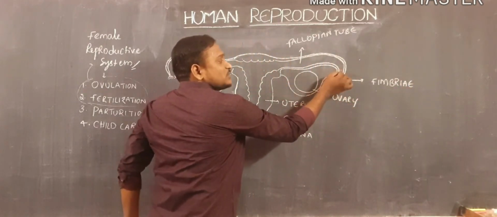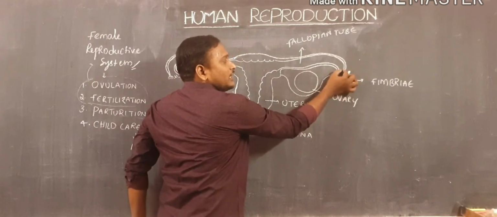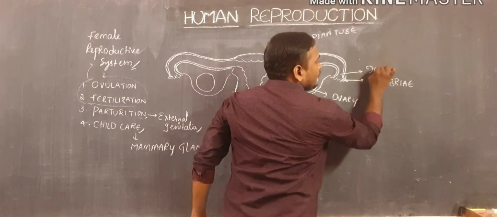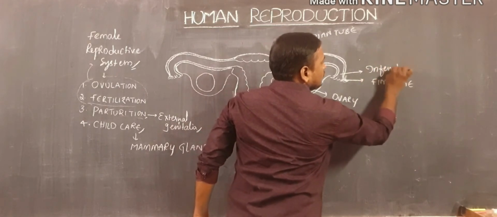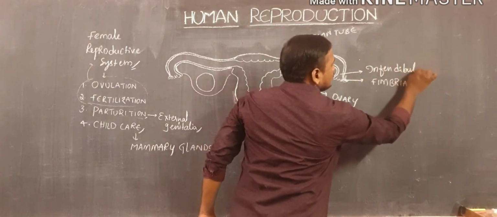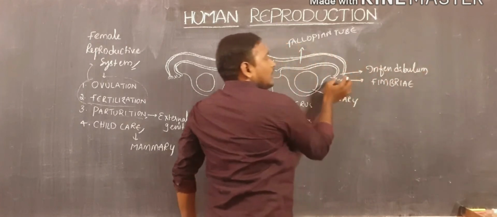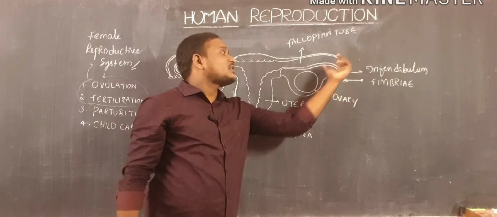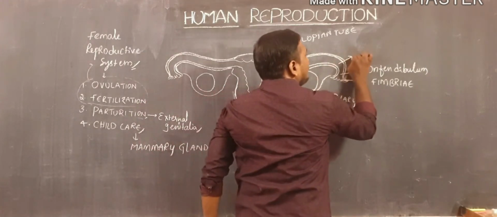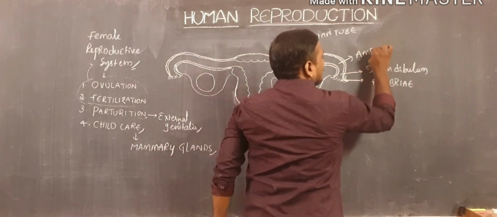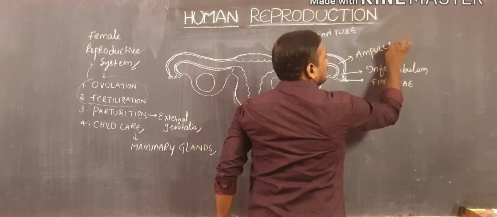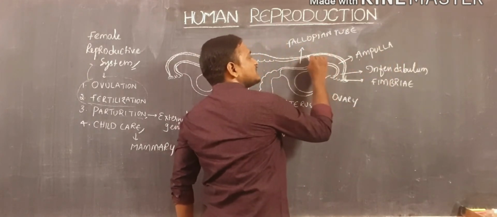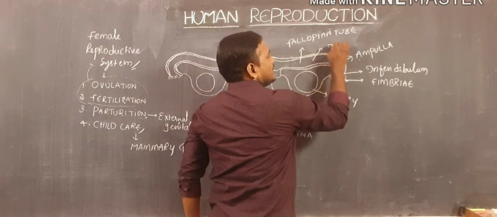These finger-like projections open into one narrow opening, which is also called the infundibulum. The infundibulum opens into one wide portion which is also called the ampulla. And then the ampulla opens into a long tube-like structure which is also called the isthmus.